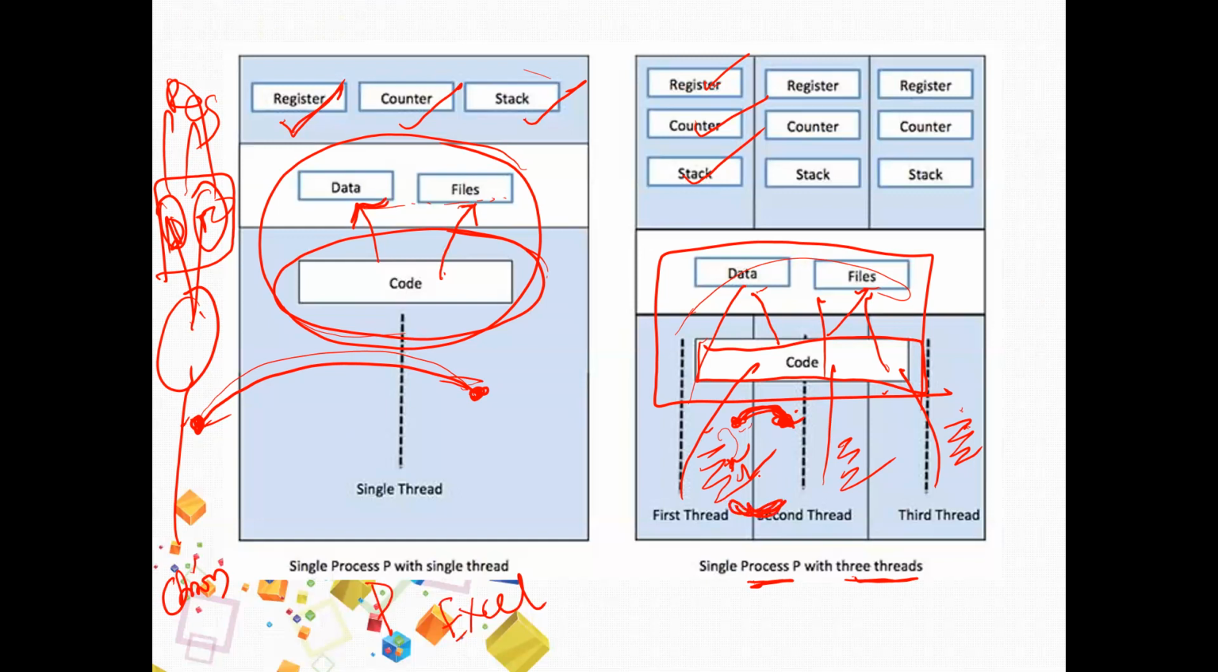That is the difference. In multitasking, I'll not get the separate address spaces. Here the address space is shared. Okay.